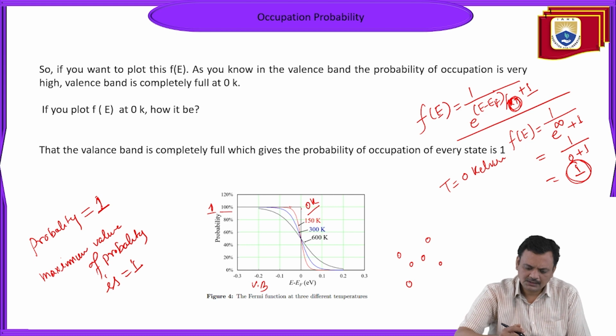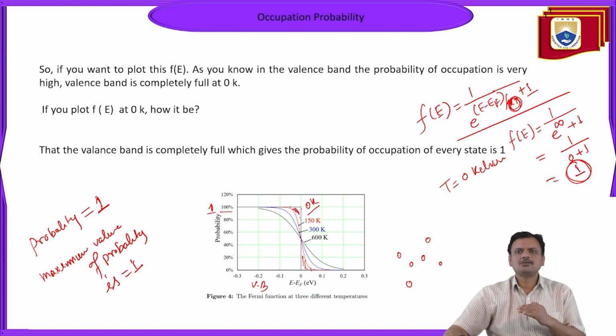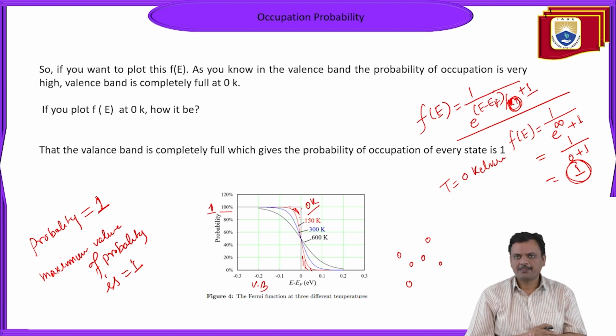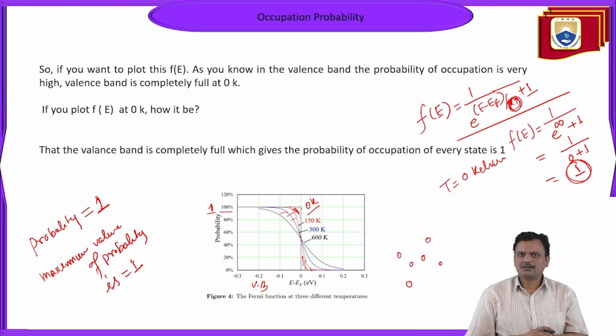See, some levels are vacant, but some levels here are filled. This means electrons are now moving from the valence band to the conduction band, and some free states are available inside the valence band compared to 0 Kelvin. If you increase the temperature more, these vacant states in the valence band region will increase.